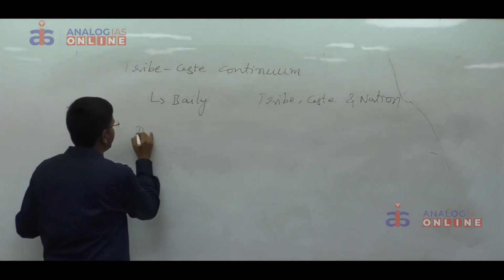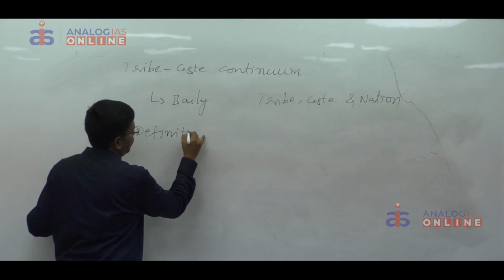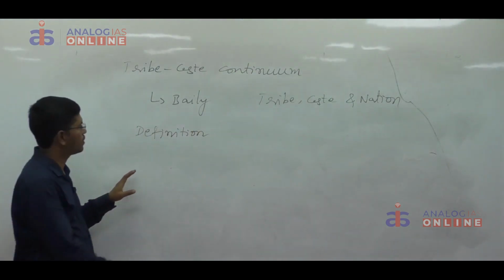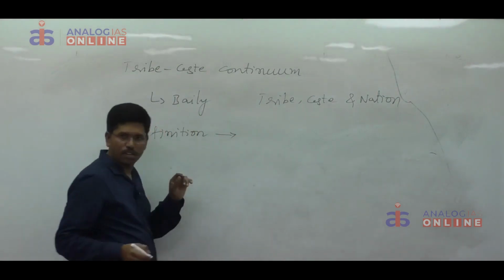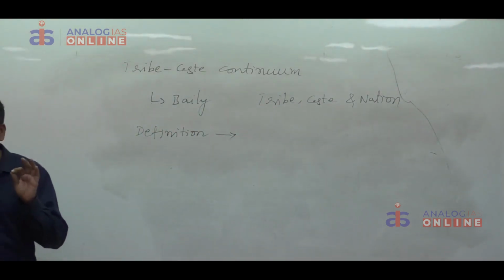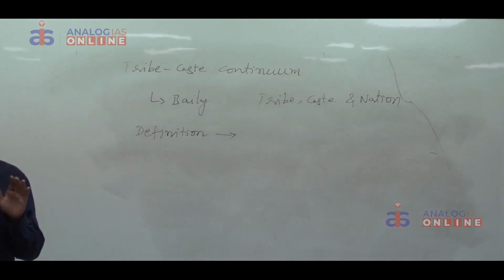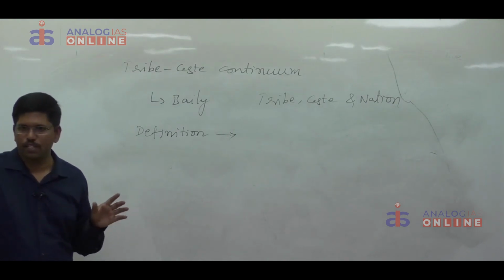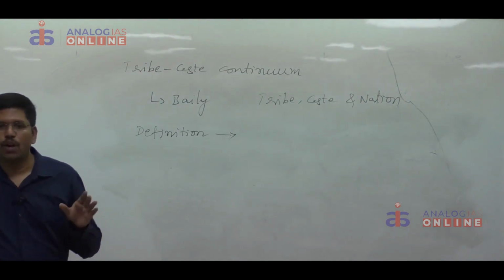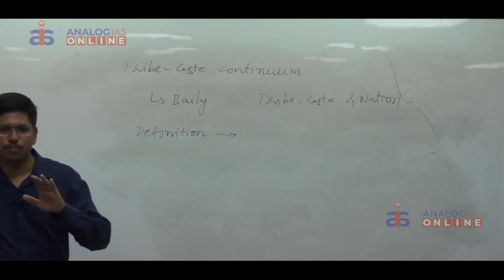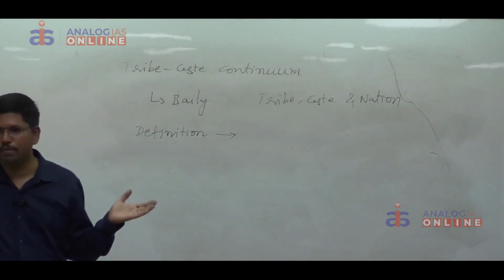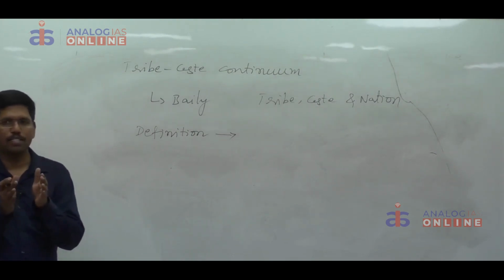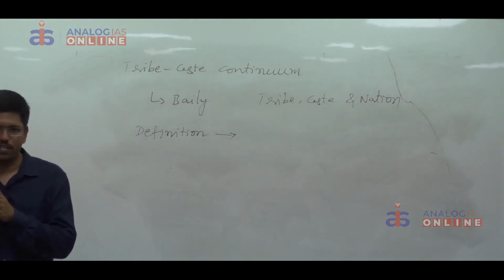Then give the definition. Definitions you have to practice. If you want to score more than 300 marks, you have to practice. What is tribe caste continuum? It is a polar ideal type of construction. That means poles exist only in ideal terms. It is a polar ideal type of construction, which implies that no society precisely corresponds to the description of the extreme ends. According to Bailey, we cannot consider tribe and caste as two different ends.